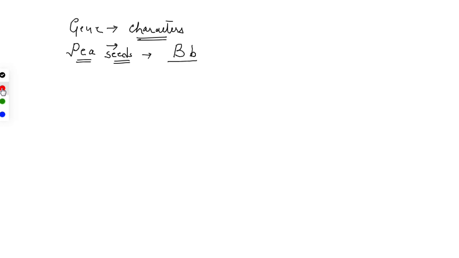Now capital B is responsible for the synthesis of long starch grain, and small b is responsible for the short starch grain. Right?